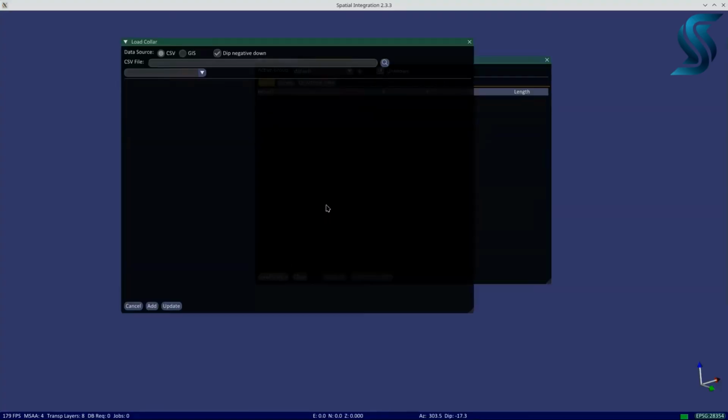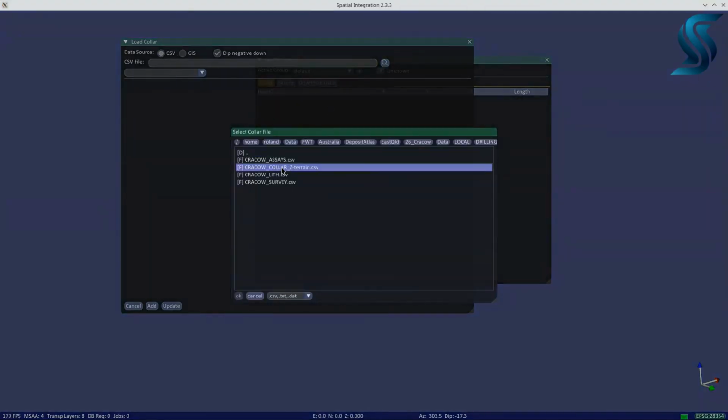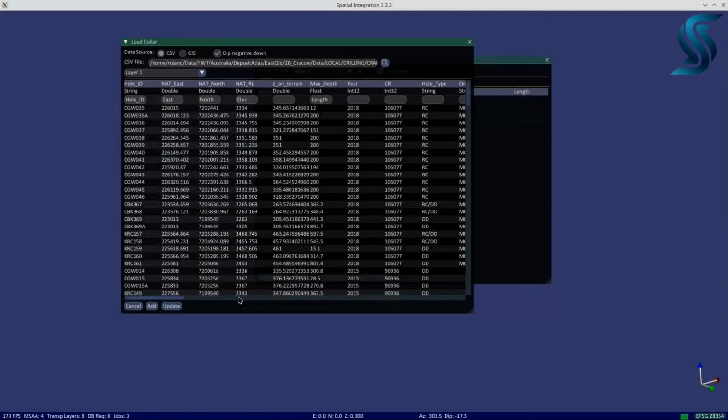Click the Load Collars button. Make sure the data source type is correct, GIS or CSV. Then use the Browse button to find your collar file. The contents of the file are displayed, including the column names and types. Spatial Integration will try to choose which column is which, but you need to check them and correct them when required. In this example, the elevation column chosen is a local MineGrid value, so we need to pick the correct UTM column instead. If you don't have collar elevations, you can deselect an elevation column and drape the collars on an existing surface instead, after they are loaded.